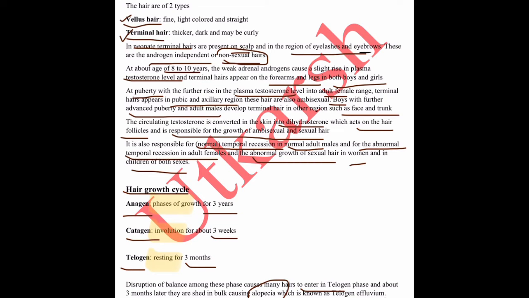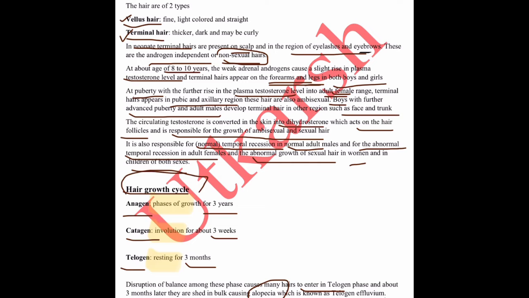At the age of 8 to 10 years, where there is a slight increase in the testosterone, these hairs appear on the forearms and the legs in both boys and girls. At the age of puberty, there is an increase in the plasma concentration of testosterone. In females, these hairs appear in the pubic and axillary region, while in males they are present in the face and the trunk. For all this process, circulating testosterone, which is converted in the skin into dihydrotestosterone, is responsible.